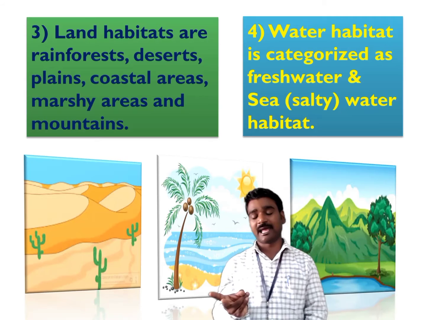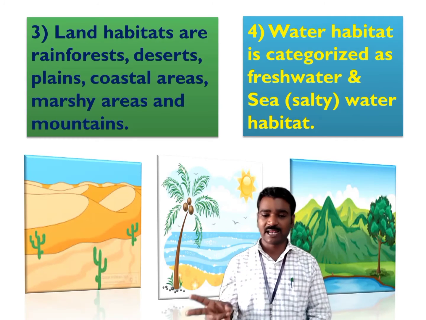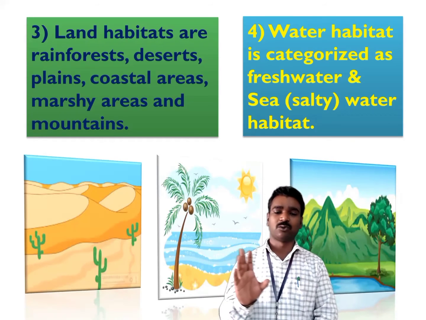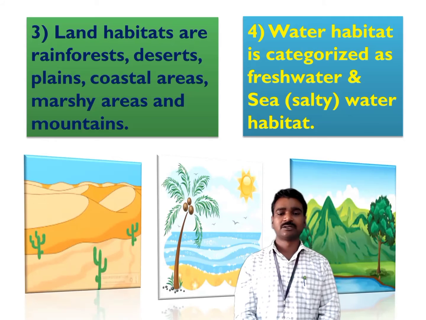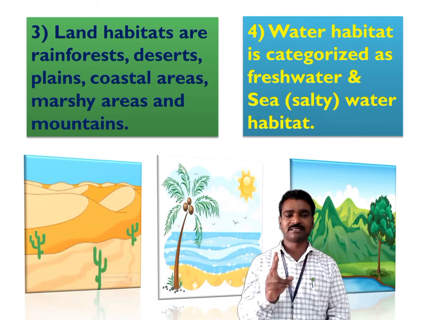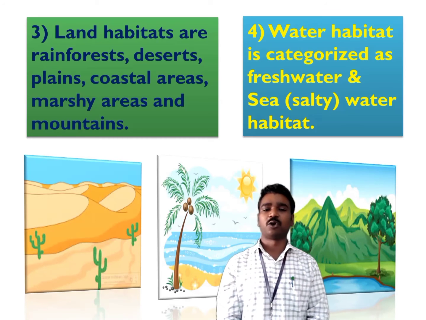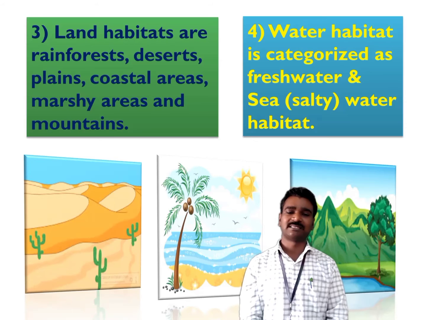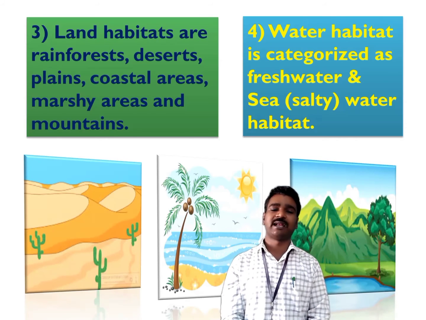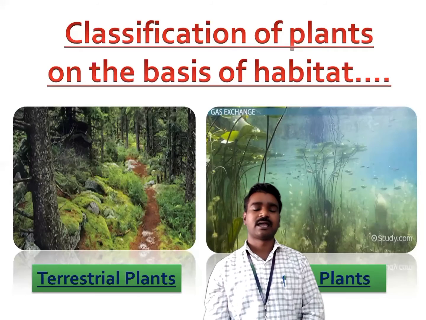Whereas the water habitat can be grouped as the freshwater habitat and the sea water habitat, that is the salty water habitat. So the land habitat includes the rainforest, deserts, plains, coastal areas, marshy areas and mountains, whereas the water habitat can be classified into two categories: the freshwater habitat and the sea water habitat.